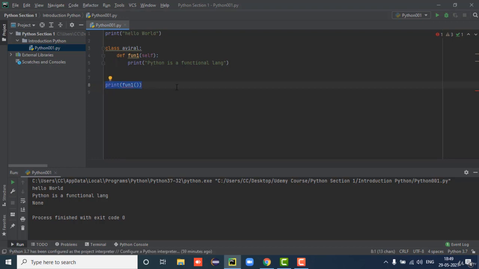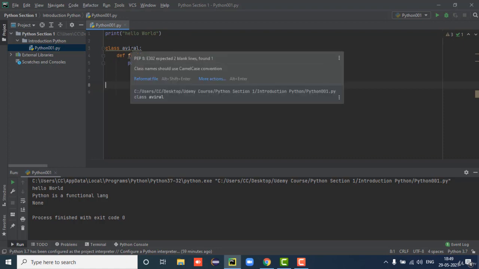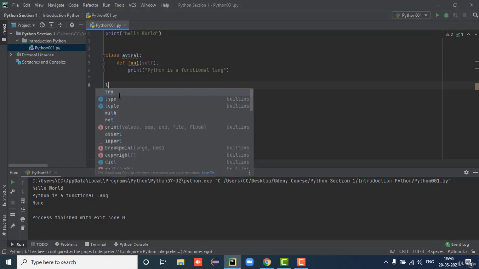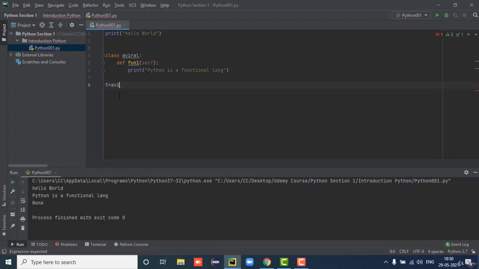First we will write an object of that particular class. Okay, why is it showing this error? Reformat file. Okay, so first we will write the object of that particular class. How can we write it? We can write just t is equal to Viral. Okay, this is our object. We are creating an object of that particular class. Okay, now we will call that object. How will we call that object?